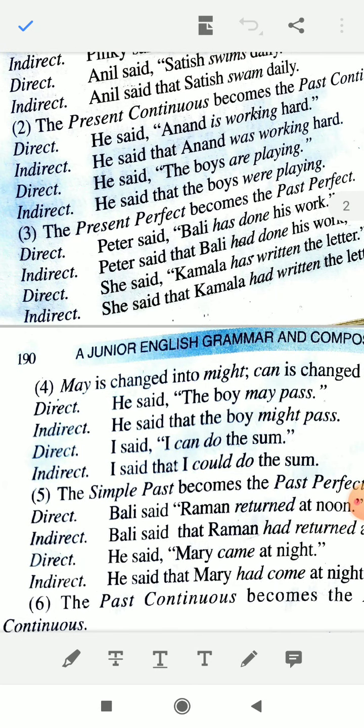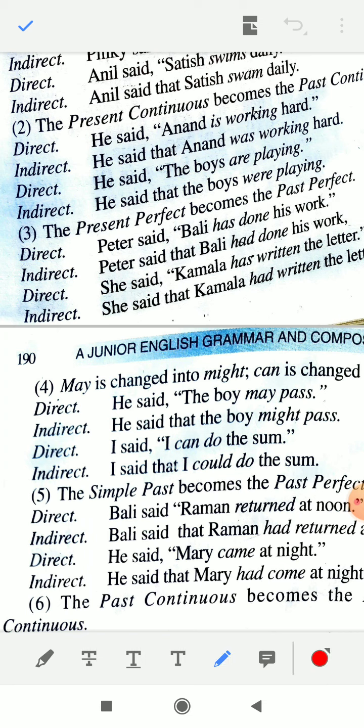Present perfect will be changed into past perfect. Okay, now in the perfect tense we always use has or have plus third form of verb. This is what the rule of present perfect tense is. Now when you will change it into past perfect, then you have to use had plus third form of verb. There is no singular or plural. Whether it is singular or plural, with both you have to use had. Okay, now just see the example.